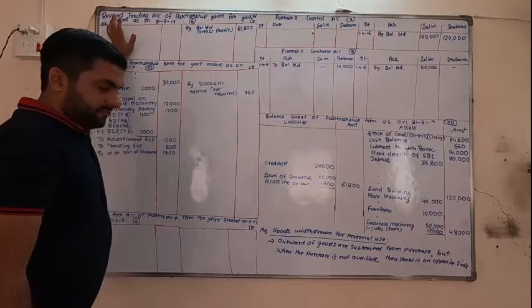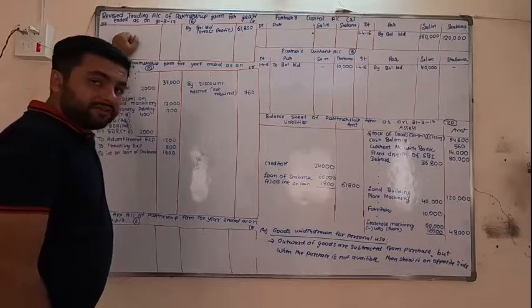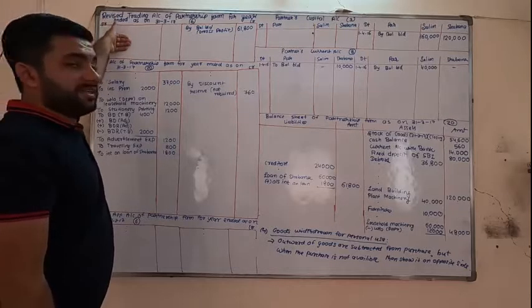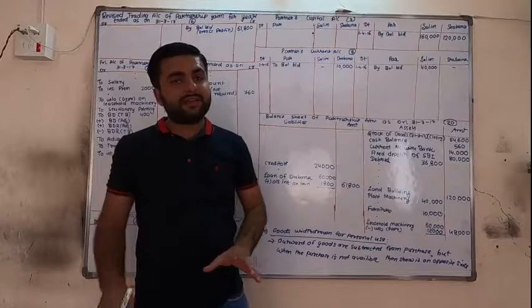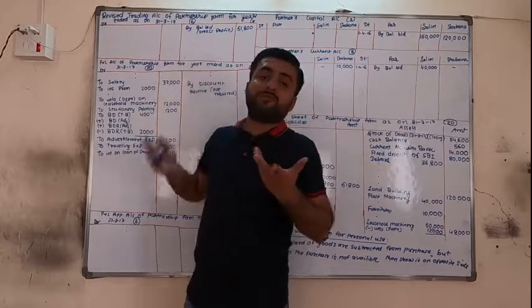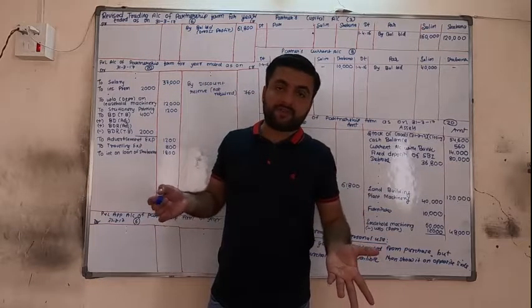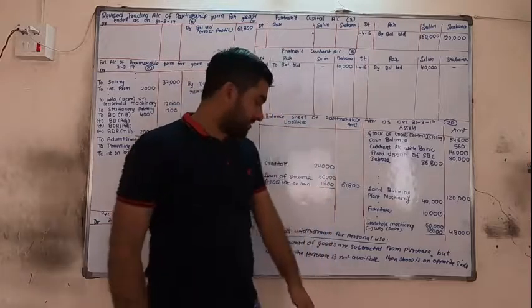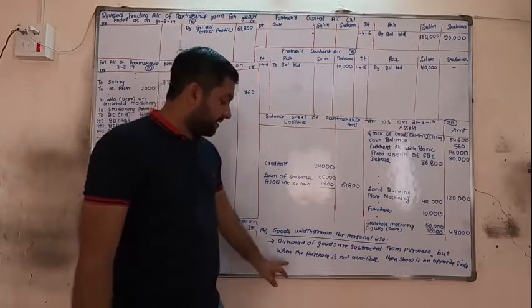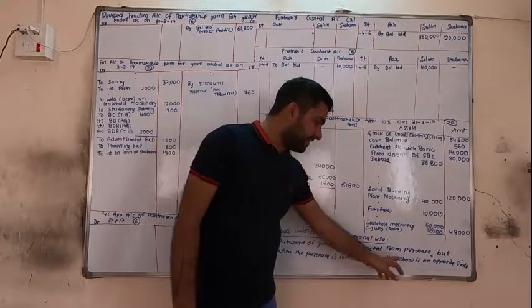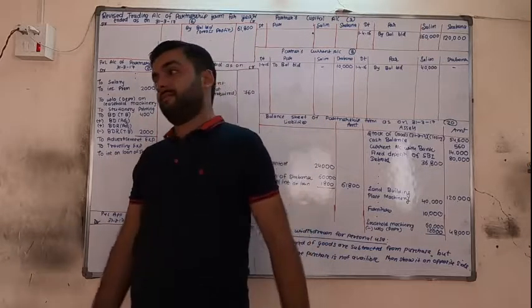Subtract from purchase, but purchases are not available, so we cannot subtract from here. If you want to add, then it is not a problem, but when we need to subtract, then from what will you subtract? So show it on opposite side.